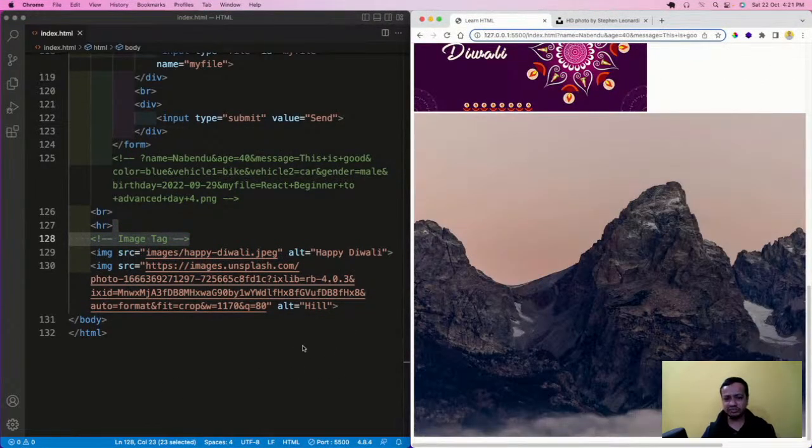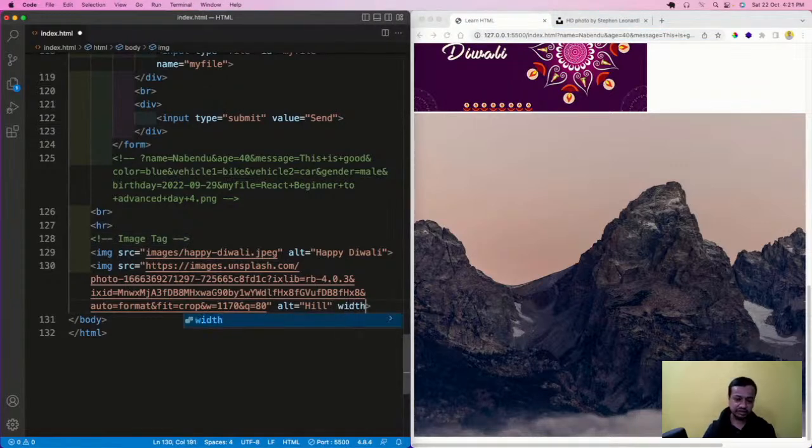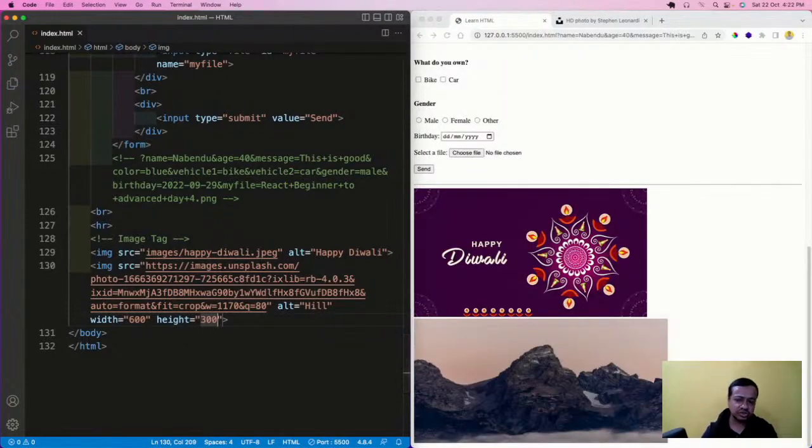When an image like this is big, in HTML we have access to width, maybe 600, and height, maybe 300. Save it, and it will be shown at 600 by 300. But what is this alt which I have added? What is this alt attribute? Alt text is something which will be shown if the image is broken.